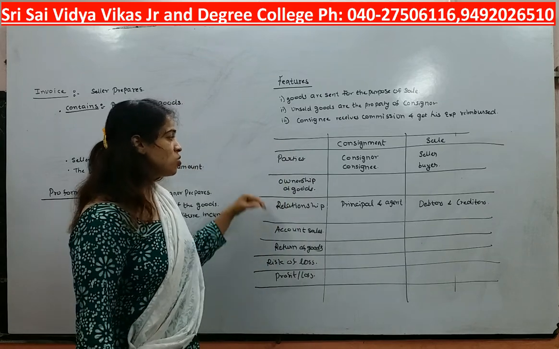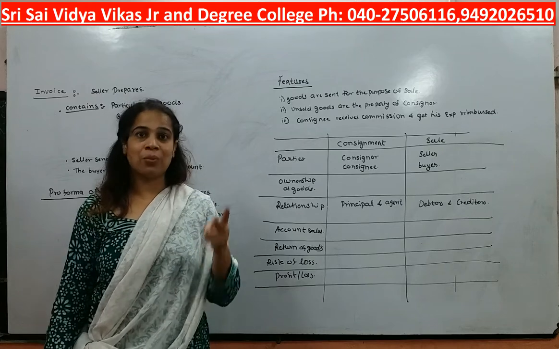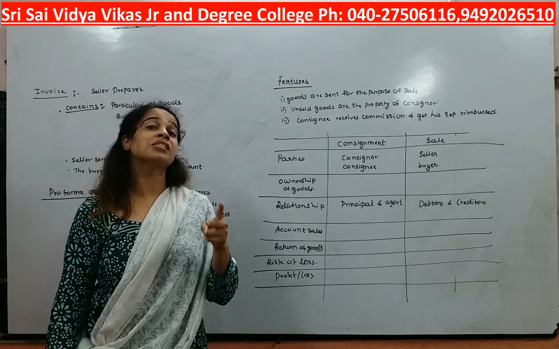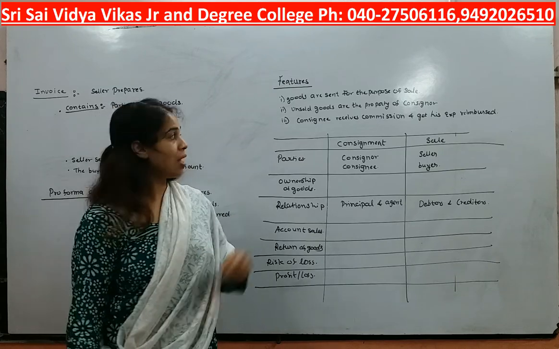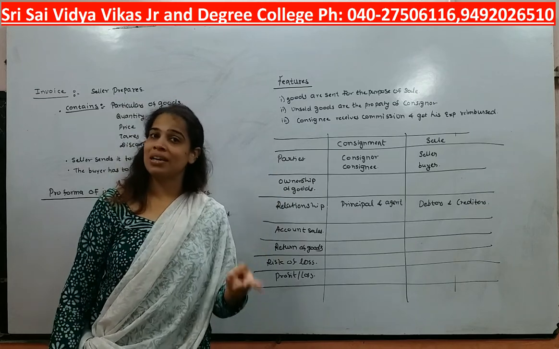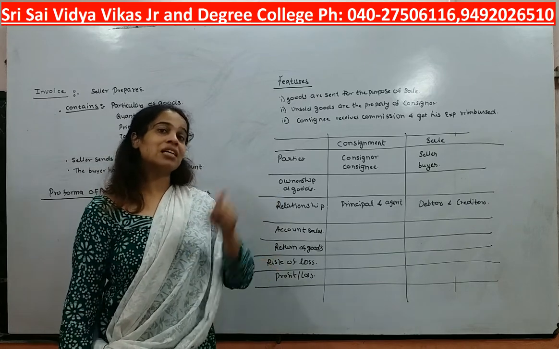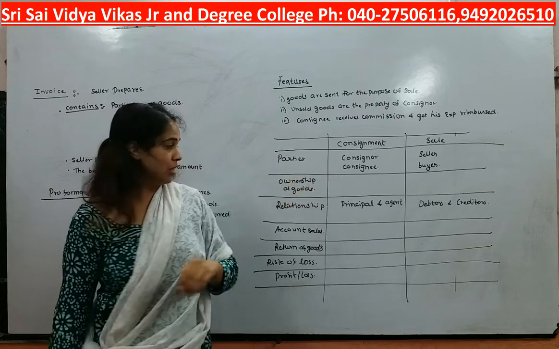Next is relationship. In consignment we know that two parties are there: one is a consignor and another is a consignee. Consignor is a principal, whereas consignee is an agent. Whereas in sale we again have two parties, seller and buyer. The relation between seller and buyer is nothing but that of debtors and creditors.